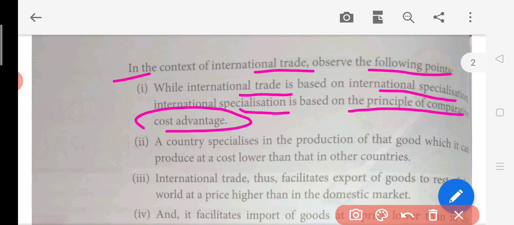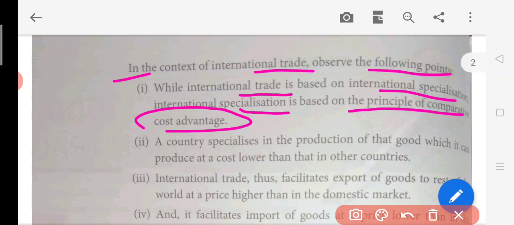Cost advantage means, if you look at China, we import some electronic goods from China like pen drives and maybe some parts of computers. Their cost of production is very low, so they have a cost advantage over India. That's why many parts of mobiles and computers are imported from China. That is the meaning of having a cost advantage over other economies.